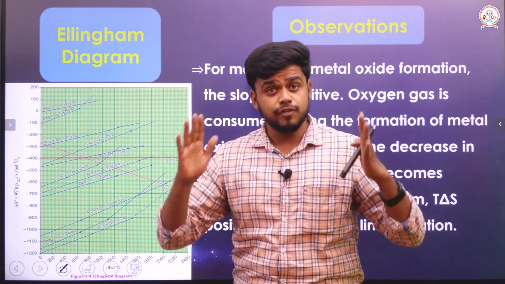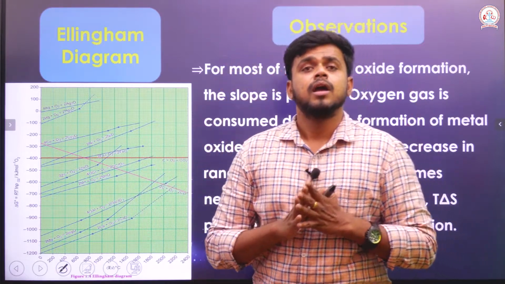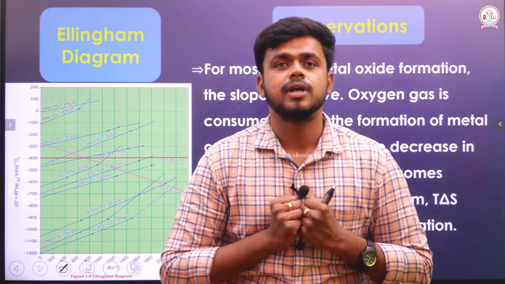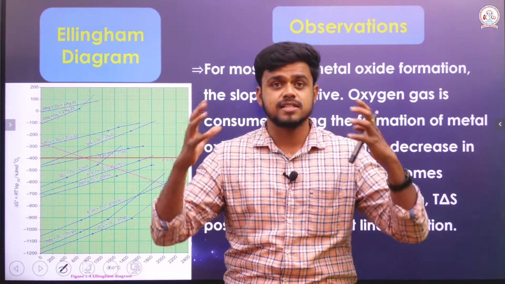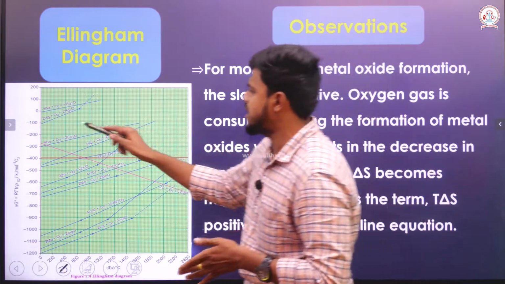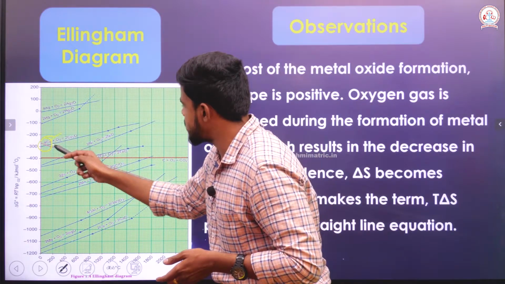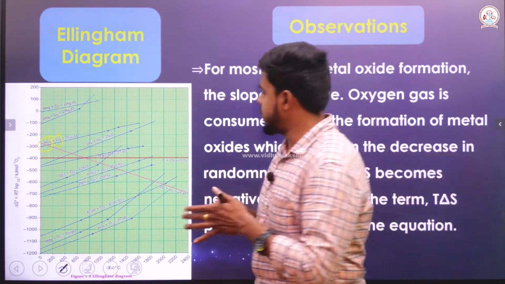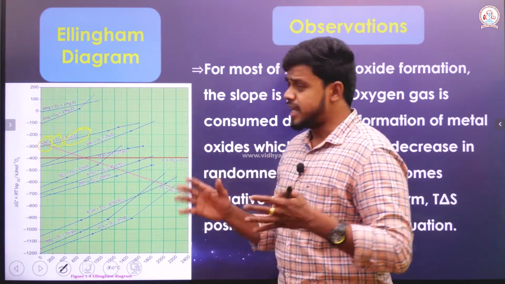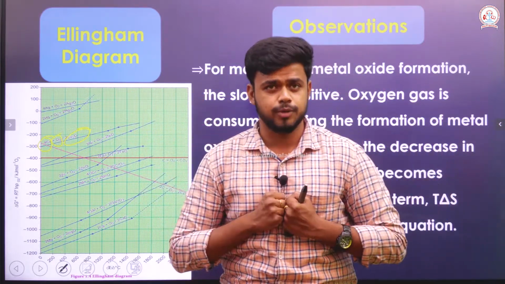Kindly listen. If you arrive at a positive slope with a straight line, the oxygen which is present as an ideal gas is consumed. If the oxygen present as an ideal gas is consumed, what has happened? It is consumed for the formation of a metal oxide. Assume there is a metal called copper. Copper takes the oxygen present as an ideal gas and leads to the formation of cuprous oxide, right? Which means initially there is a lot of ideal gas, and those gases are consumed.